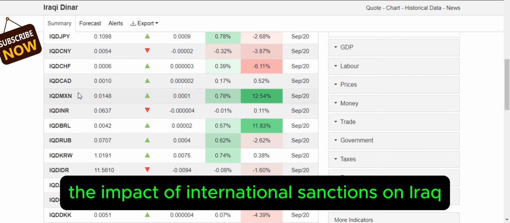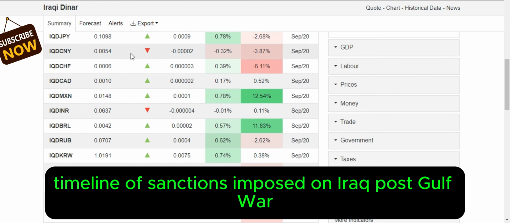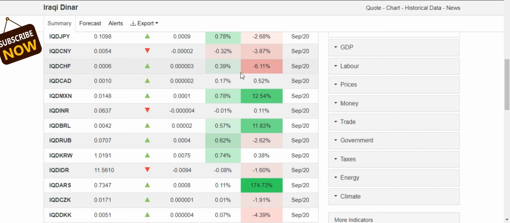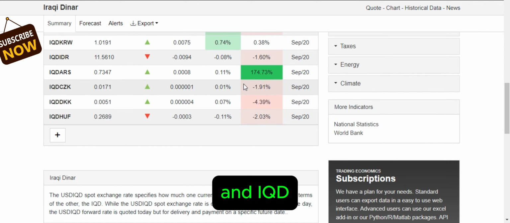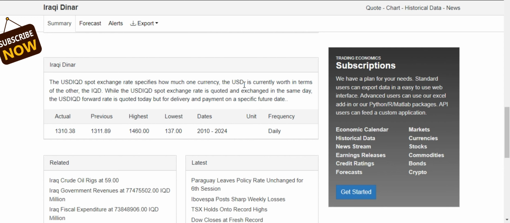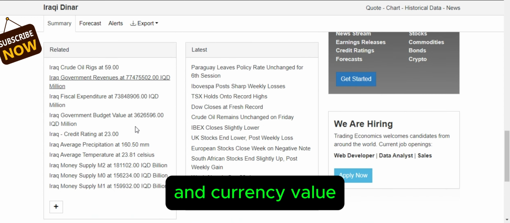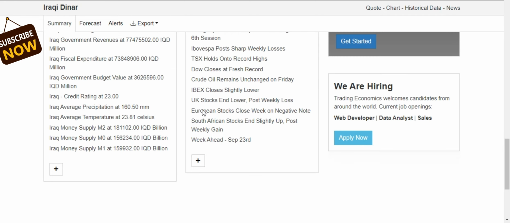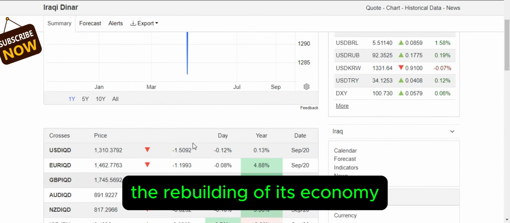The impact of international sanctions on Iraq. Timeline of sanctions imposed on Iraq post-Gulf War. Impact of international sanctions on Iraq's economy and IQD. How long-term sanctions crippled Iraq's foreign trade and currency value. Iraq's recovery from sanctions, the rebuilding of its economy.